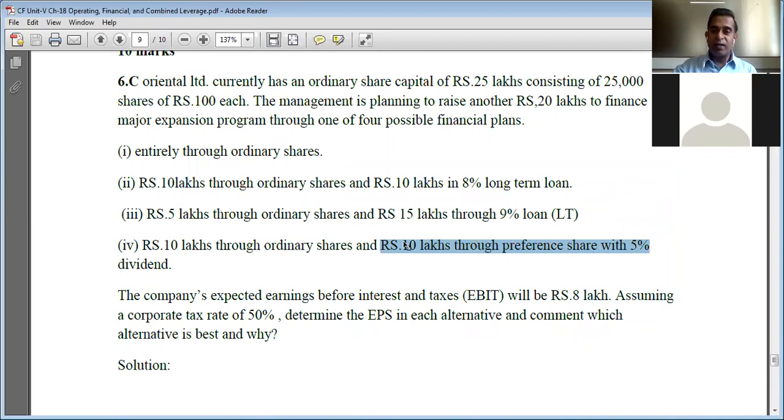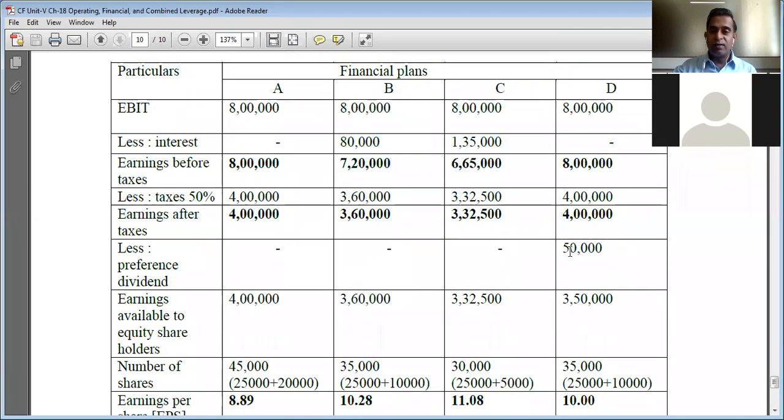So 5% of 10 lakh is 50,000 rupees, the dividend to be paid on preference shares, only in case of financial plan four. Once we deduct, what we get is earnings available to equity shareholders: 4 lakh, 3 lakh 60,000, 3 lakh 32,500, and 3 lakh 50,000 rupees under the respective financial plans.